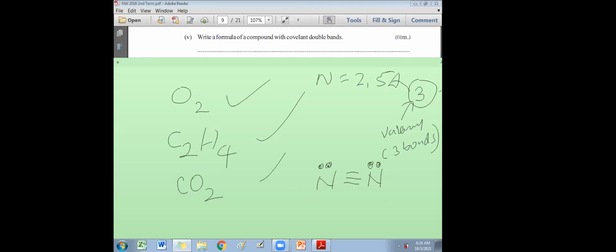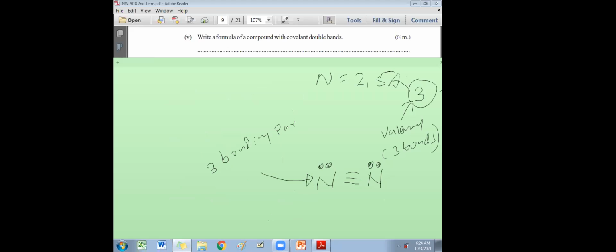Understood? Now, if you ask this nitrogen atom how many electrons it has in its valence shell, it will tell you, I have 8 electrons. How come 8 electrons for this atom? It will tell you, I have 3 bonding pairs. 3 bonding pairs means 6 electrons. Earlier you had 5. Now how many do you have? Bonding pairs 3 means 6 electrons.